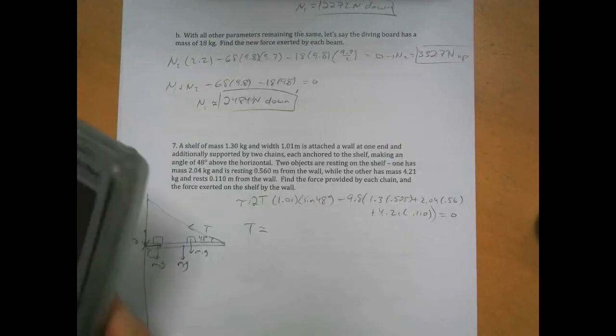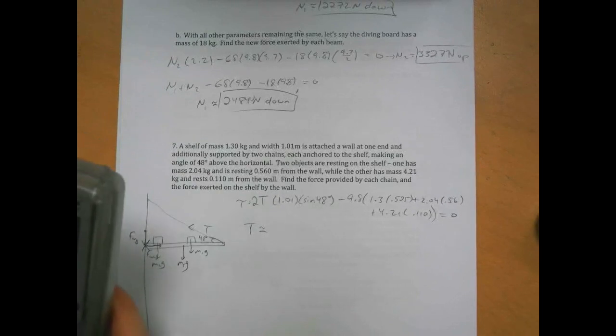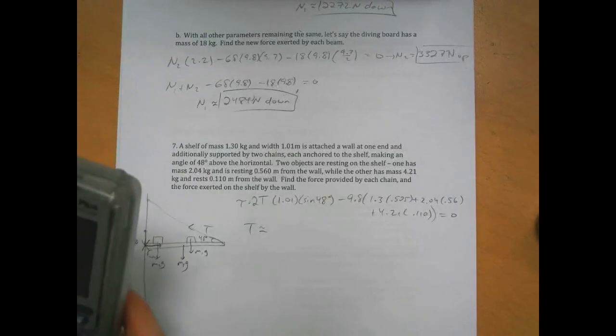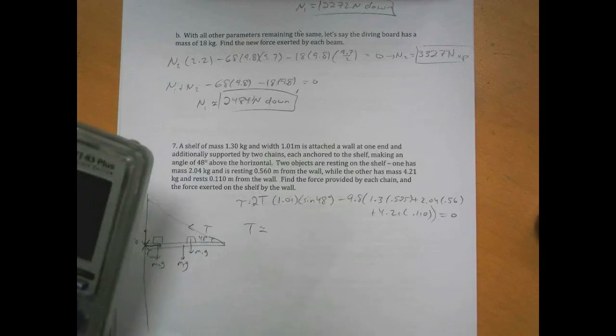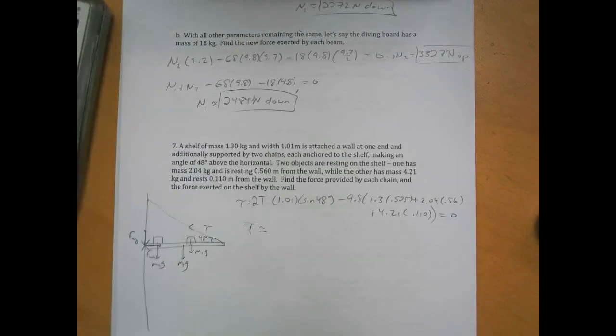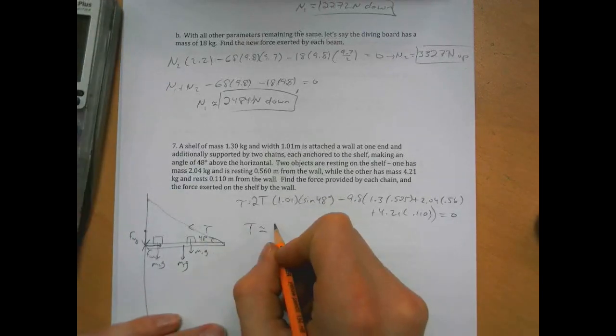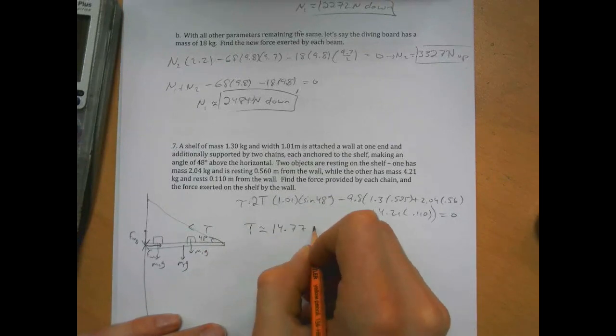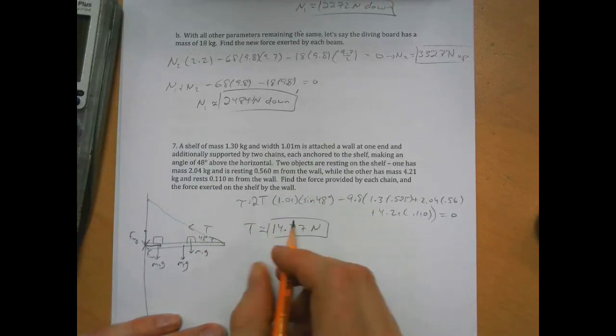We can calculate 9.8 times parentheses 1.3 times 0.505 plus the rest. Calculating, we get the tension is 14.77 newtons.